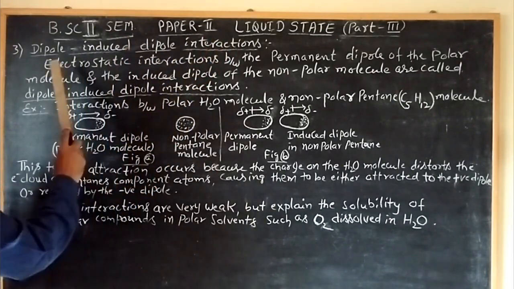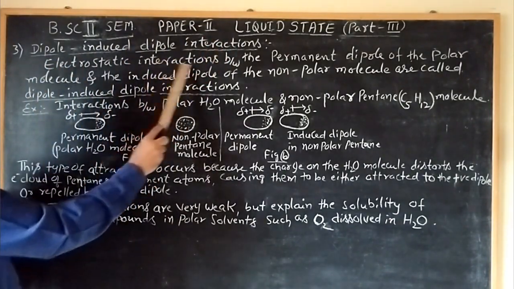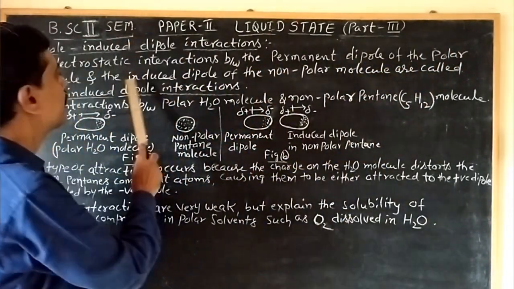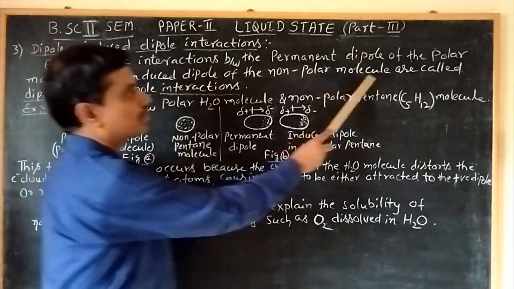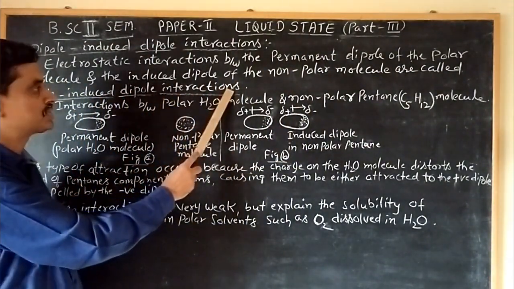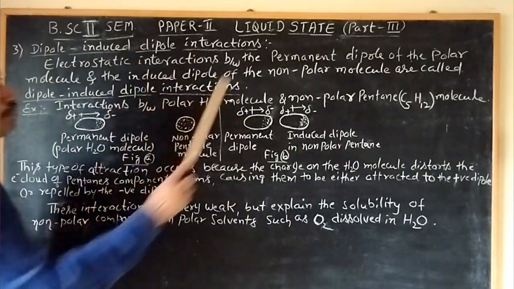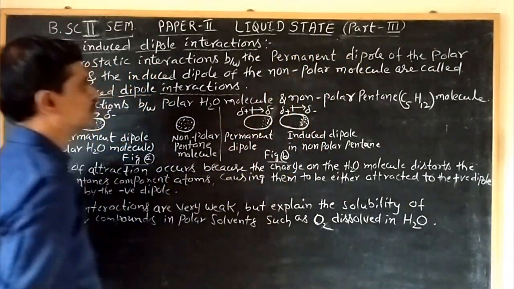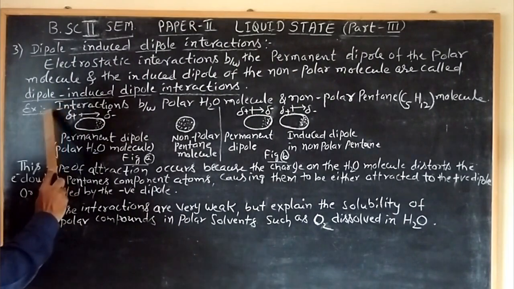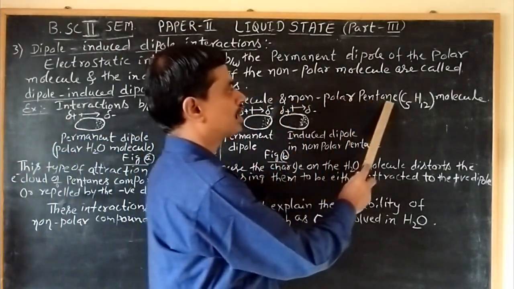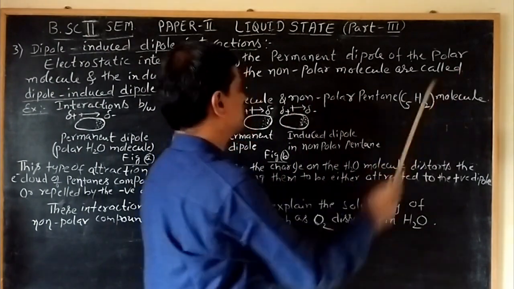The definition is: electrostatic interactions between the permanent dipole of a polar molecule and the induced dipole of a non-polar molecule are called dipole-induced dipole interactions. See, one molecule has a permanent dipole, and the other is a non-polar molecule. Example: interactions between a polar H2O molecule and a non-polar pentane C5H12 molecule.